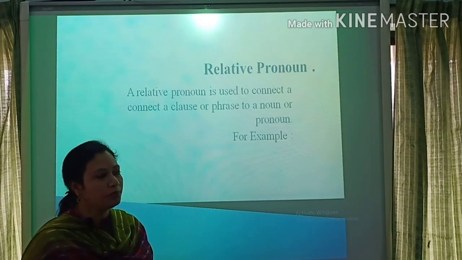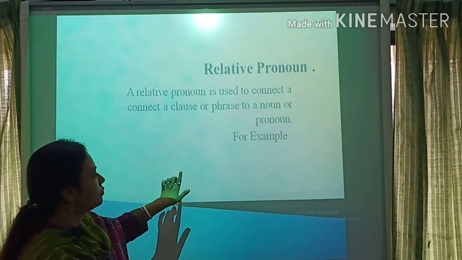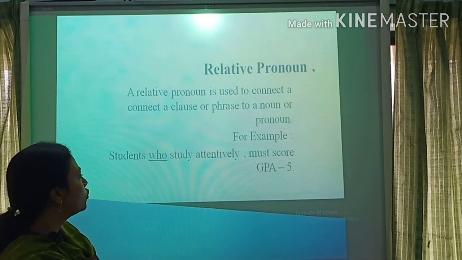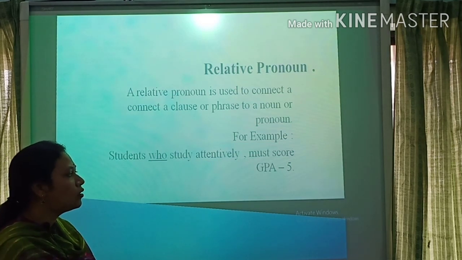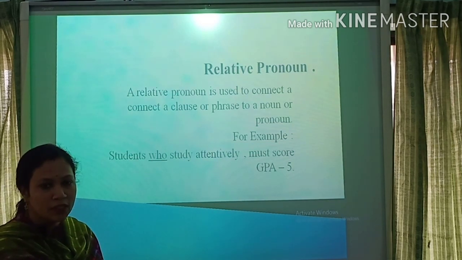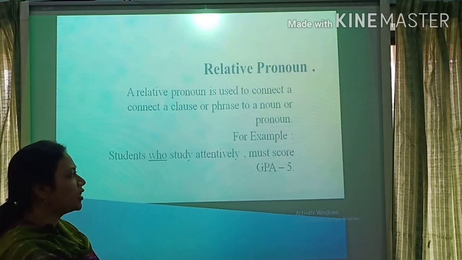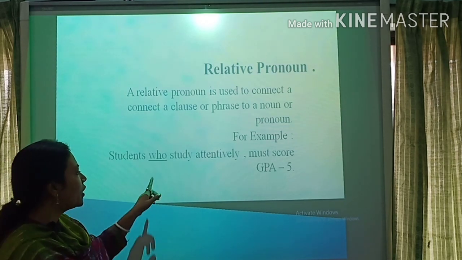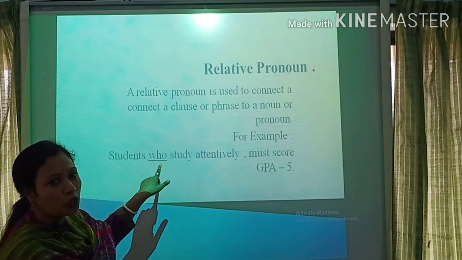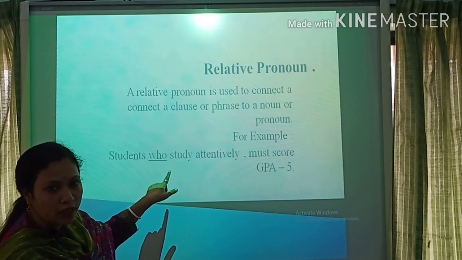For example, students who study attentively must score GPA 5. Here I use who. Who is a WH question word.